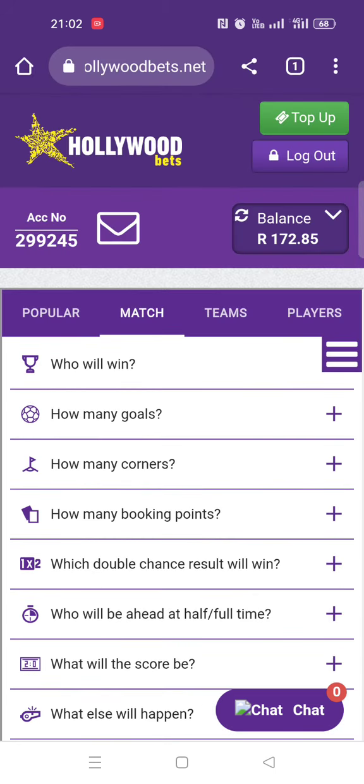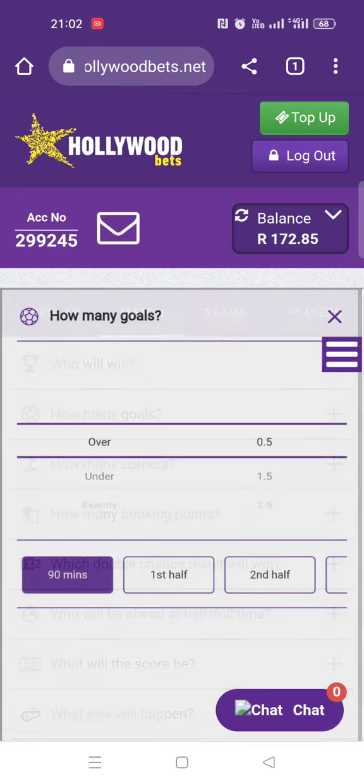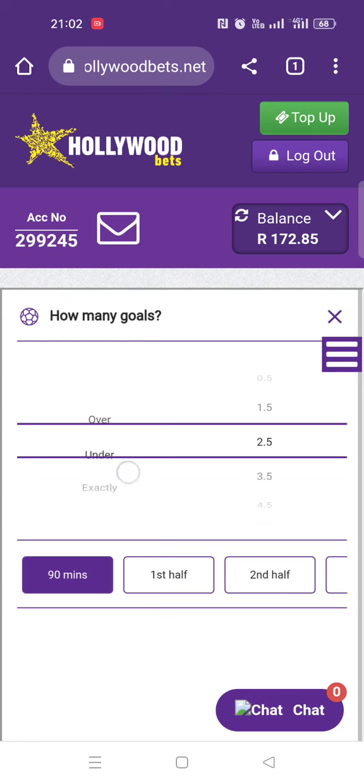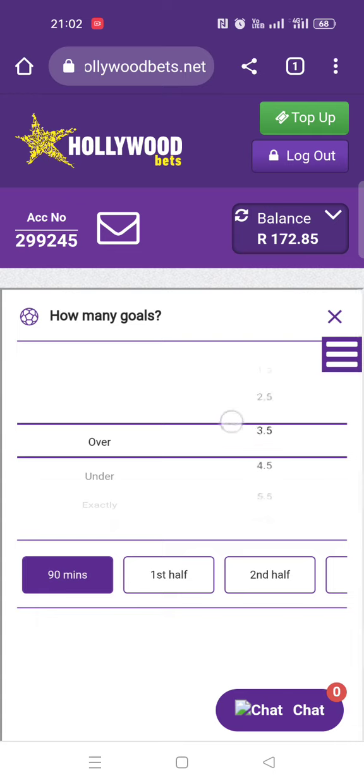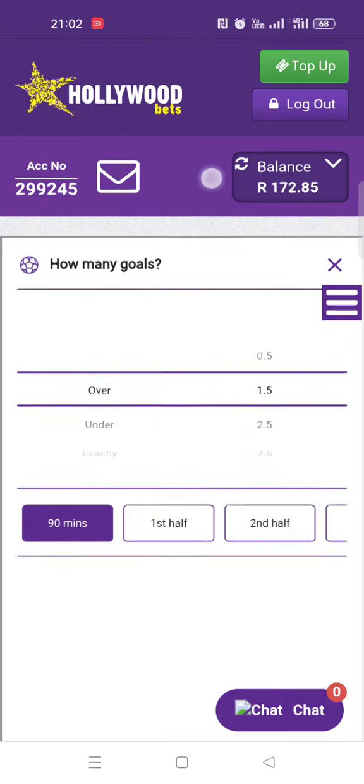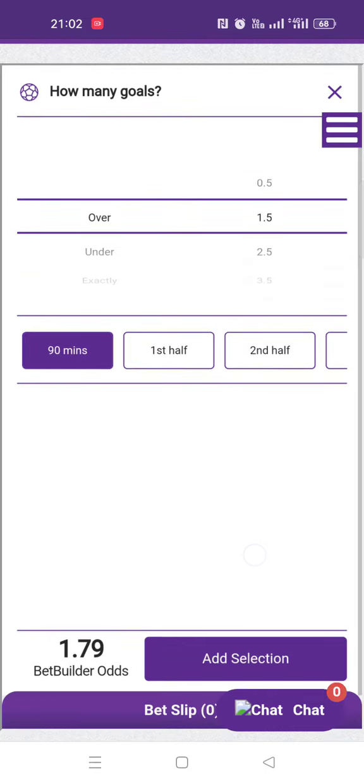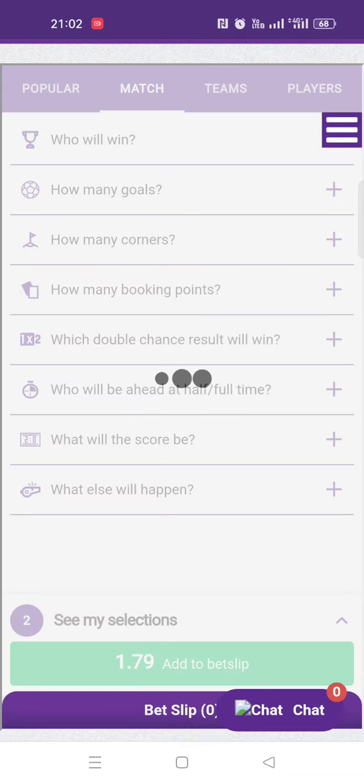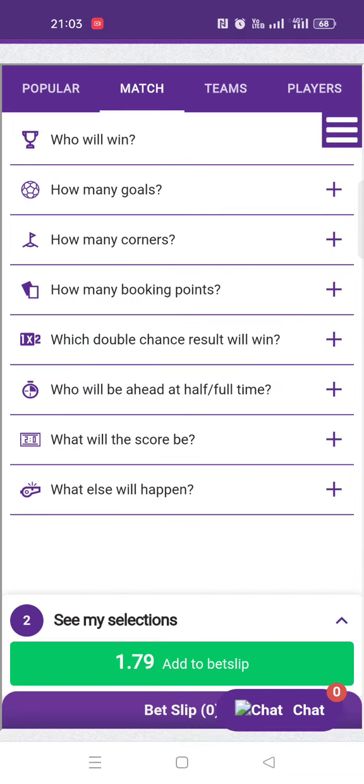Okay, let's make another selection. How many goals? You see that's the second option? We'll just click on there. Basically, these are the goals that must be scored in this match. All you have to do is say over, or you can just say under. You can see now it's on over. If you want to say under, you just do this. I believe there will be over 1.5 goals in this match. And of course, you leave it at 90. Don't confuse yourself. And then you scroll to over 1.5. Where is it? Okay, over 1.5. And then you scroll up and select add selection. You can see that those are my accumulating odds, 1.79 currently, so that's still very low.